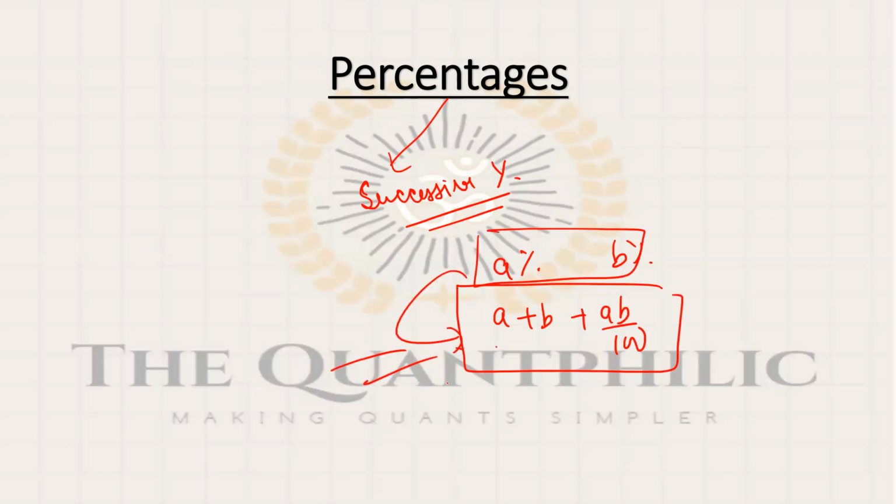So this can be asked directly also, or it can be in questions like a shopkeeper has a marked price of X, and then gives discounts of A and B, then what will be the effective value? This can be asked from the percentage topic. And also percentage can be used with the multiplying factor, like when a quantity has increased by 25%, it means it became 5/4. So what should the other quantity be decreased to compensate, it should be 4/5, which is 80%, a 20% decrease. Questions like this can be asked from percentage.